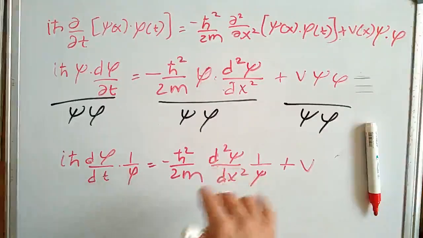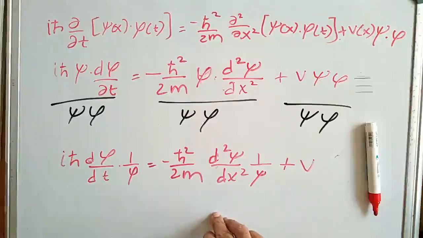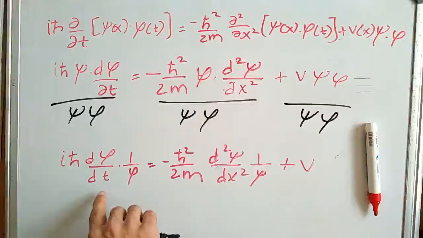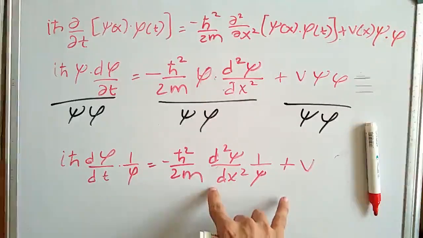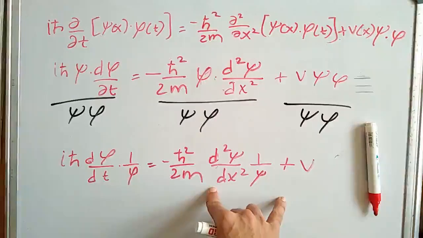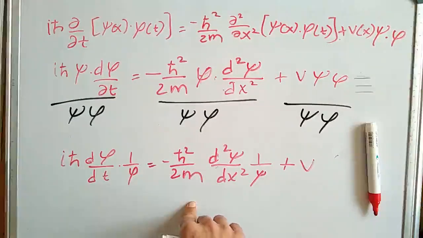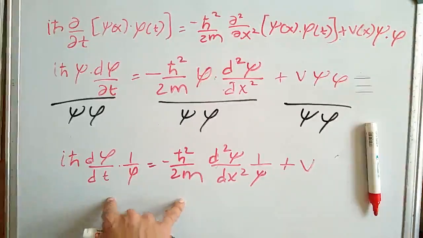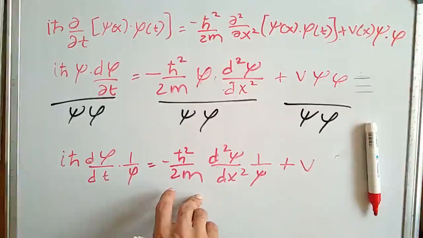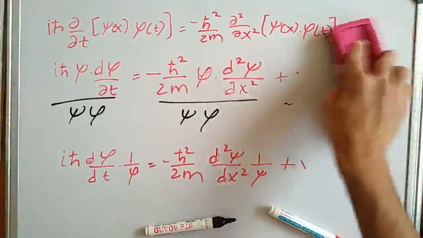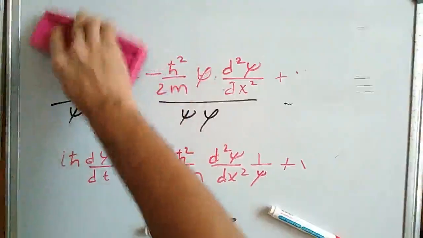One is in time and the other one is in position, and it is true only if both the sides are constant. Because if we make any changes in the time part, some values on the left side will change, but the right side will remain unchanged. That is not true, because both the sides have to be equal. So it is true only if both the sides are constant.